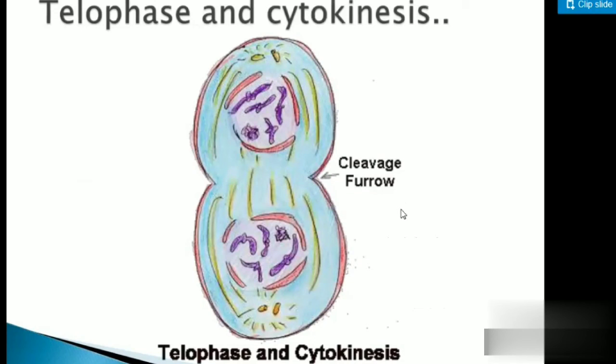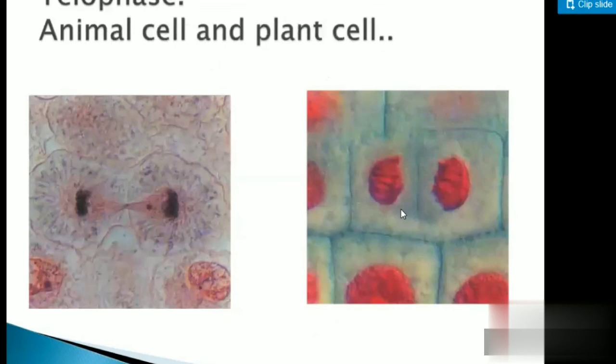Now here you will find that in the cytokinesis process, animal cells and plant cells have different processes. Though both are dividing, the way of dividing is different, student. In the plant cell, it is plate formation. In the animal cell, it is furrow formation, the cleavage furrow. Okay, so this is all about telophase.